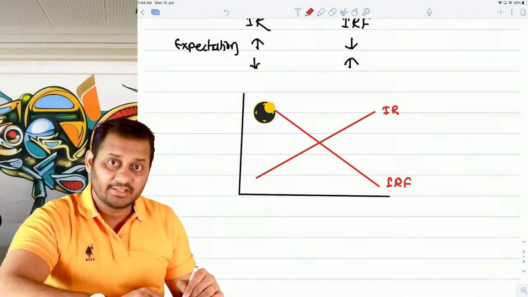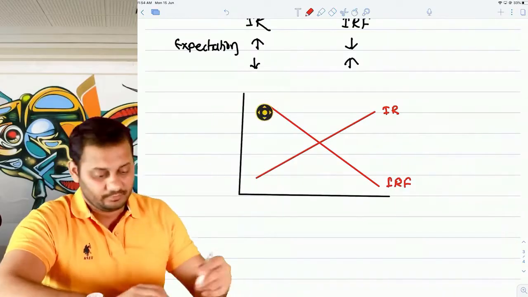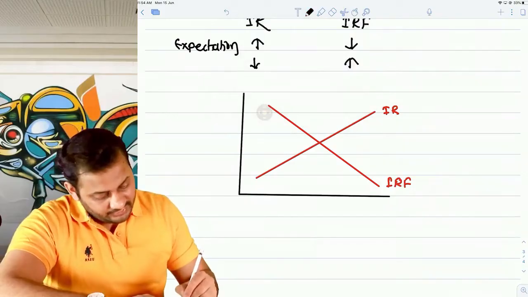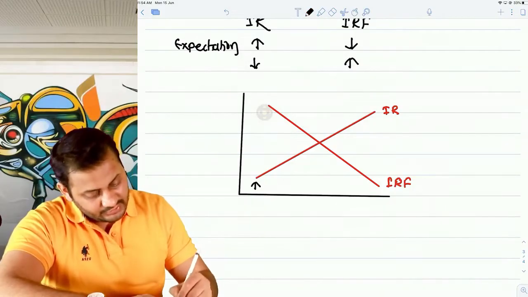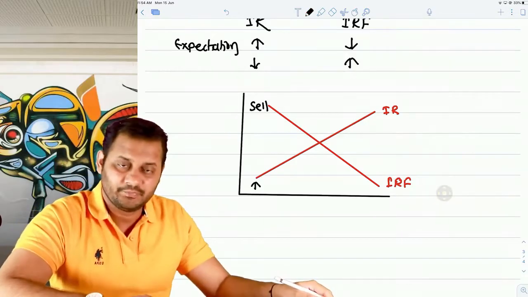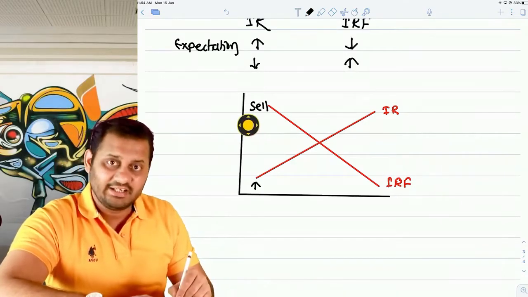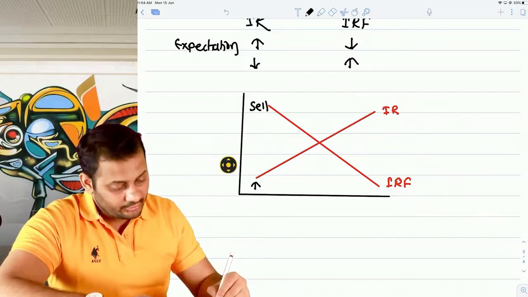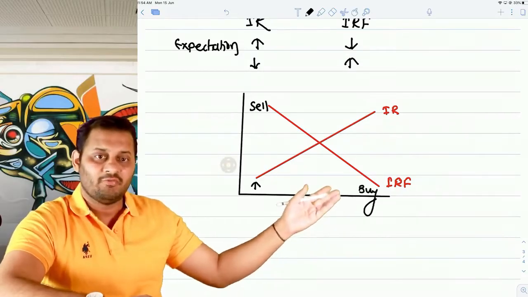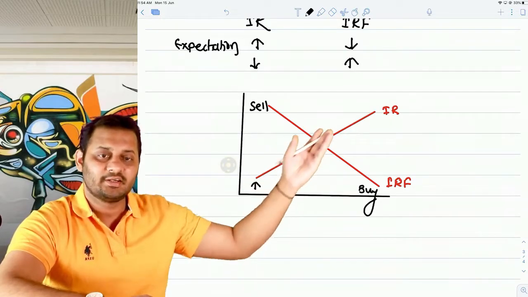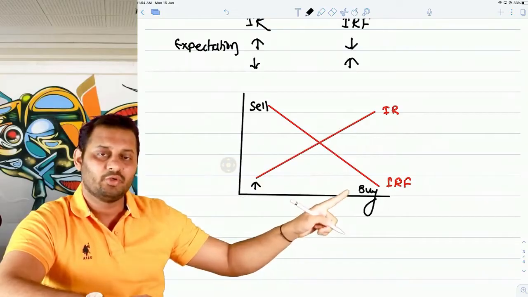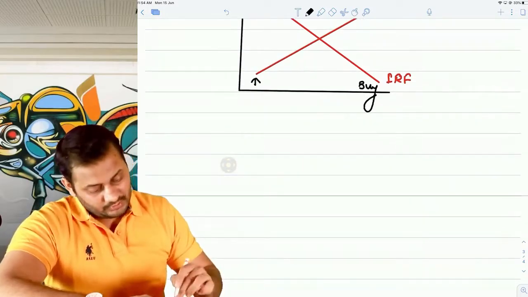At a higher price, you always want to sell. So if the interest rates are expected to increase, you should sell futures. Because if you sell interest rate futures today, in order to close the transaction, you will buy it tomorrow at a lesser price. Why a lesser price? Because the interest rates are expected to go up, hence the futures will go down, and I would want to buy at that. Let's take another example.